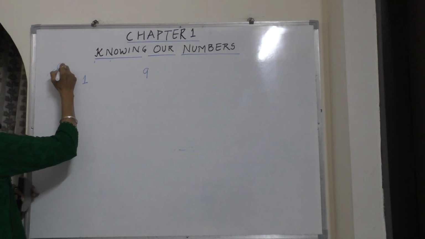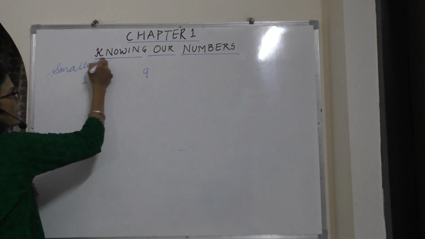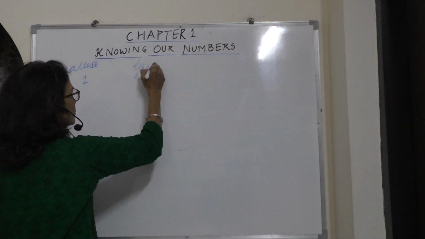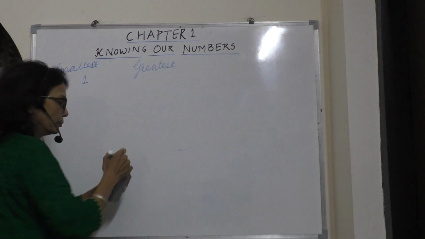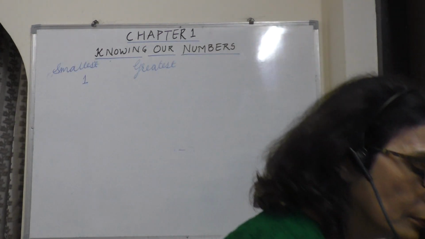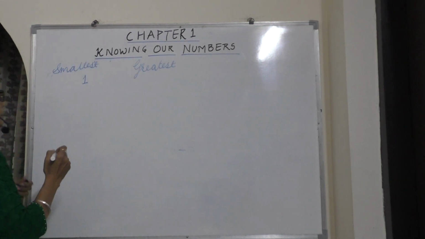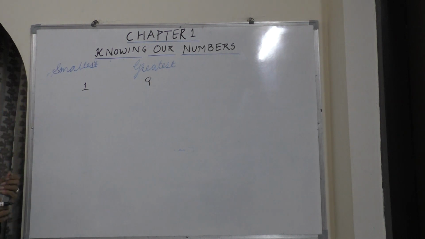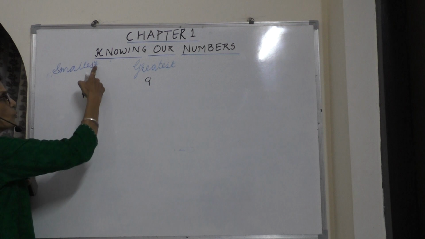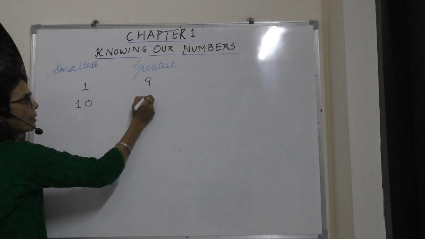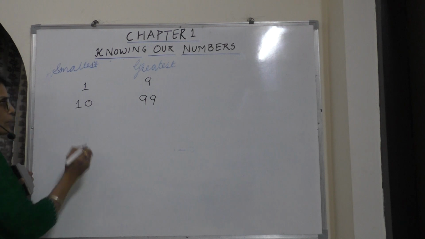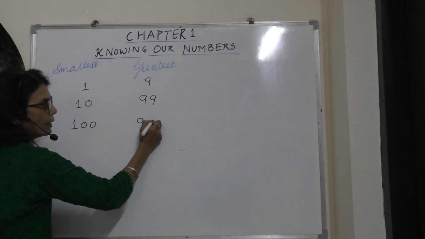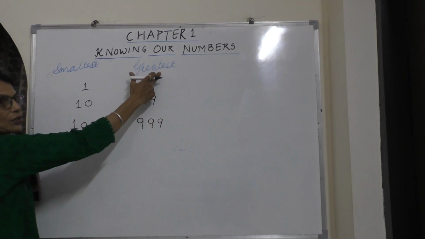This one is smallest and this one is greatest. When we are talking about 2 digits, so 2 digit smallest number will be 10 and 99 will be the greatest 2 digit number. 100 will be 3 digit smallest number and 999 will be greatest 3 digit number.